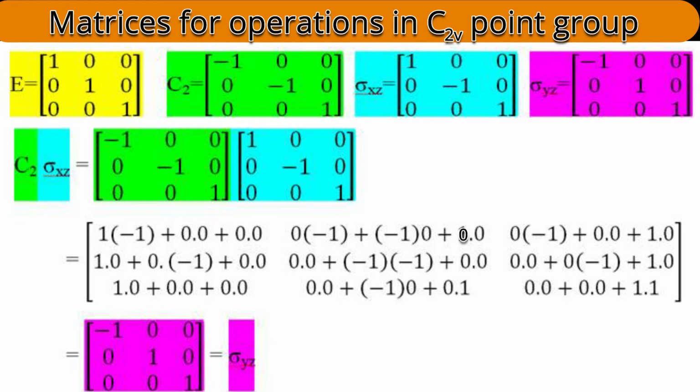Likewise, we can perform the multiplication of the second row of the C2 with respect to elements of sigma xz, and the third row of the C2 with respect to elements of sigma xz, in order to generate all 9 elements of the matrix. What is the result? Result is minus 1 0 0, 0 1 0, 0 0 1. What does that matrix say? Which matrix is it? It is the sigma yz matrix. It is a non-molecular plane. In conclusion, C2 into sigma xz is equal to sigma yz.